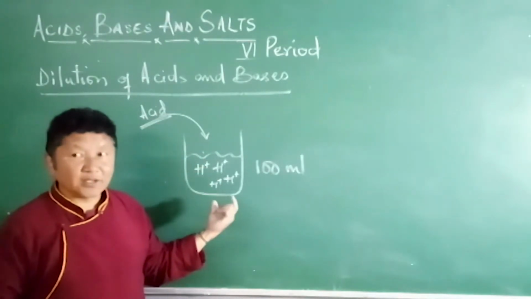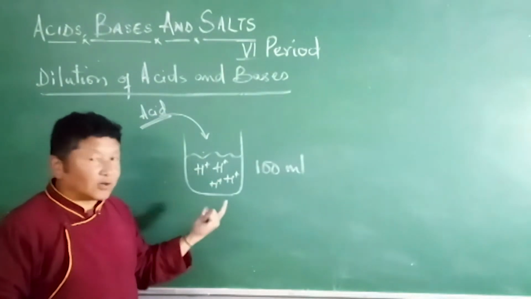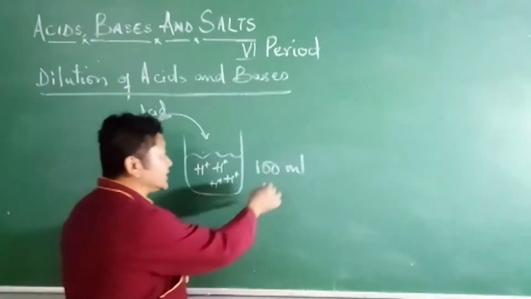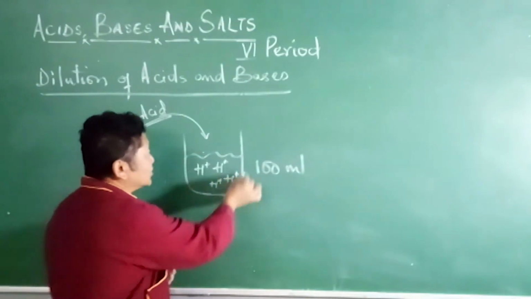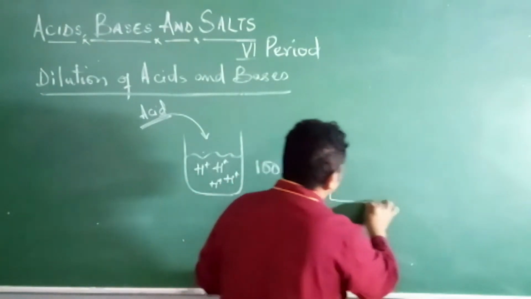What happens if we increase the volume? If we add this to another, bigger beaker...